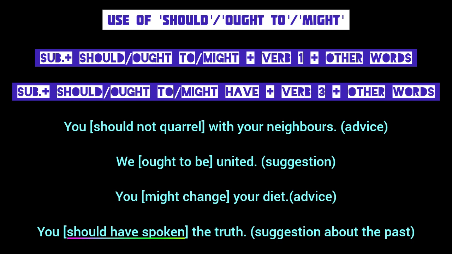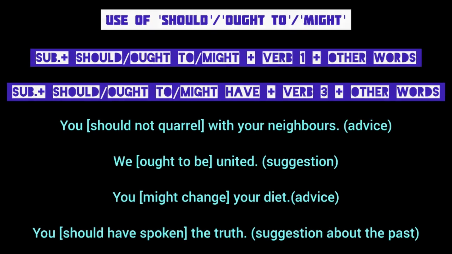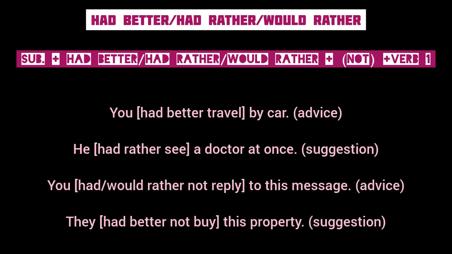Should plus have plus the past participle of the verb speak, spoken. This sentence structure indicates a suggestion about the past. The speaker means to say that it was advisable for the person to speak the truth in the past, but he didn't do so.